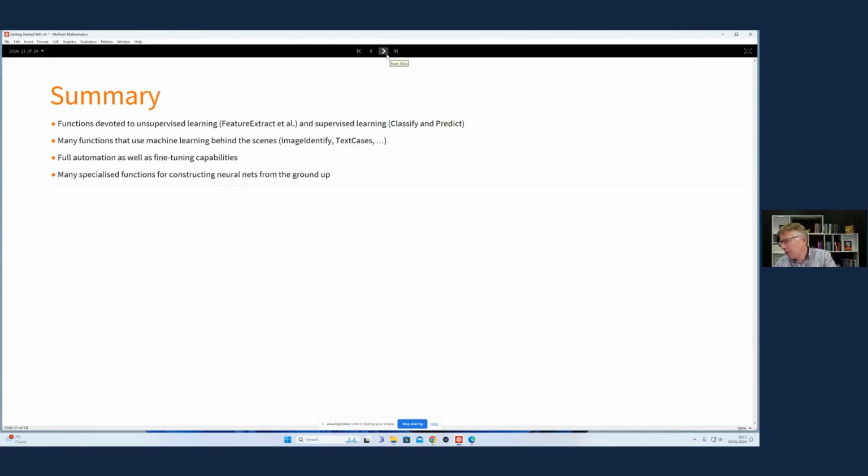So that covers what I want to talk about. We've gone from the basics of what these things are doing in simple cases, the fully automated commands in the Wolfram Language like Classify and Predict, and how you work through the training process of train, measure, refine, and test, and what the neural network framework allows in the same kind of paradigms, but in a much richer lexicon of language.